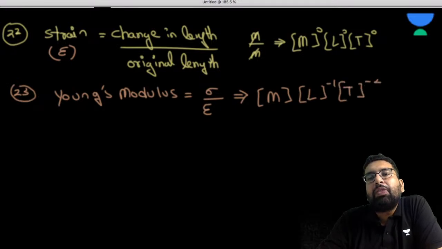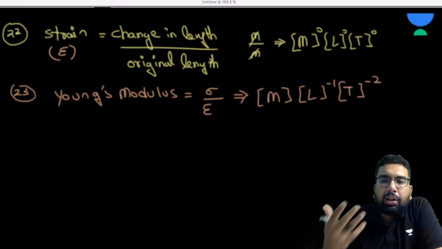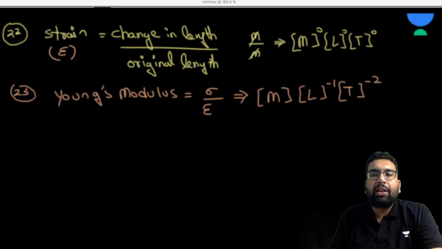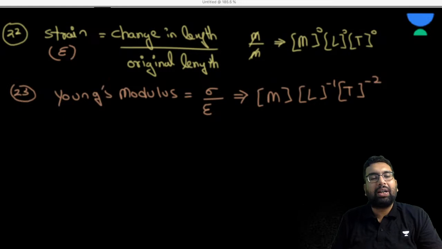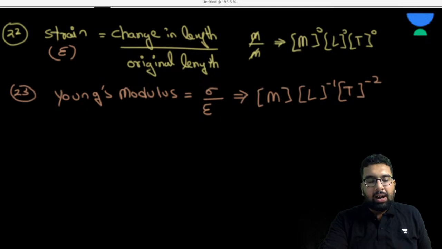Now, if I ask you what is the dimension of pressure, we know that pressure is also force upon area. That means it has the same unit as that of stress. And since these two physical quantities have the same unit, they have the same dimensions.